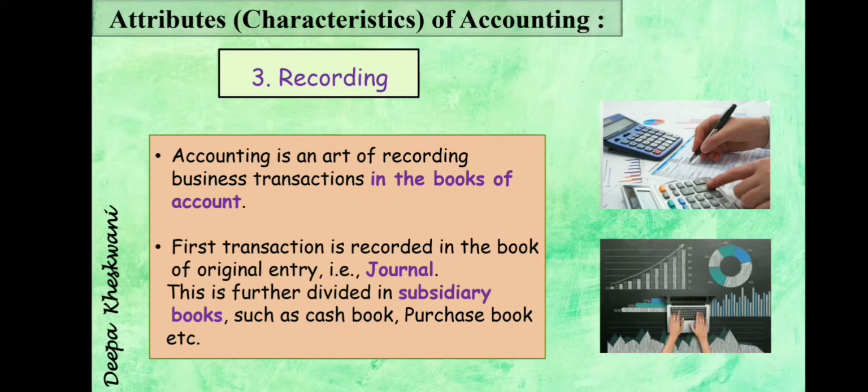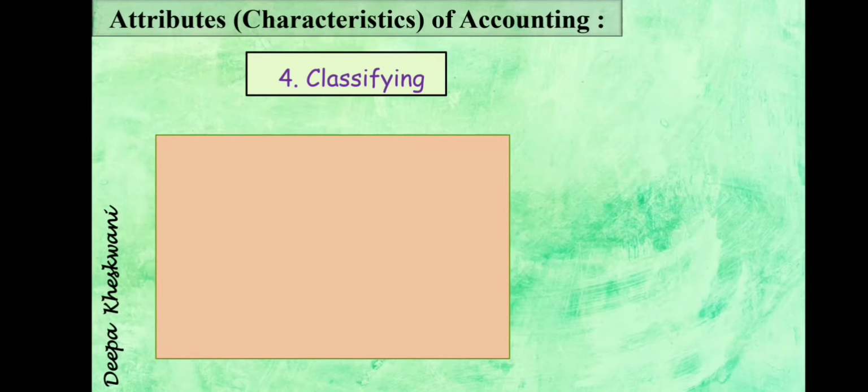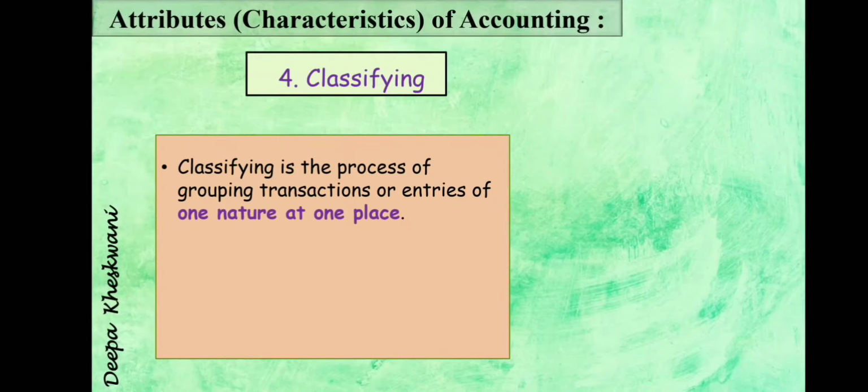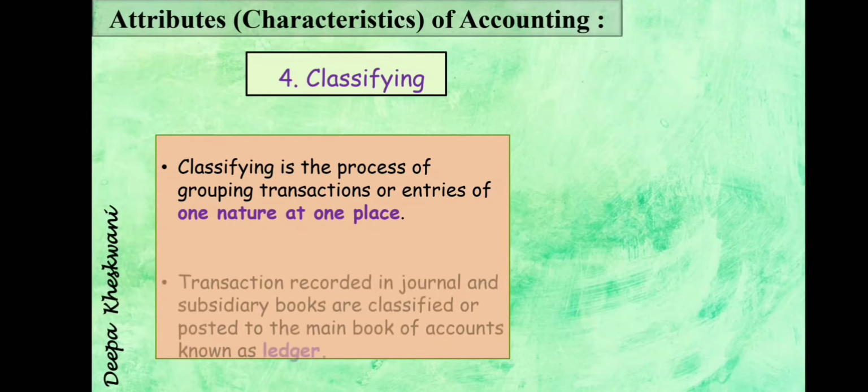After recording, the fourth step is classifying. When we are recording the transactions, all transactions are mixed. We have purchased, we have sold some goods, we have paid salaries, we have incurred a number of expenses, so all are together. But in classifying, we will classify all the transactions. So classifying is the process of grouping transactions or entries of one nature at one place. We will separate all the transactions.